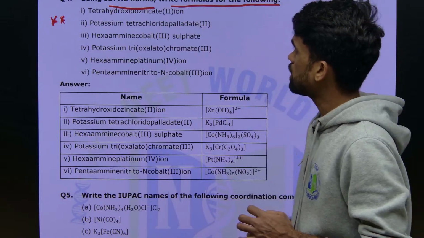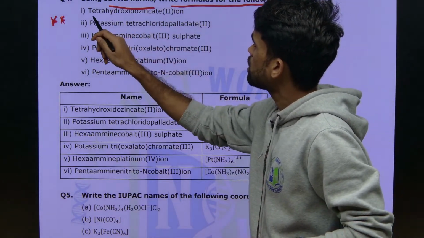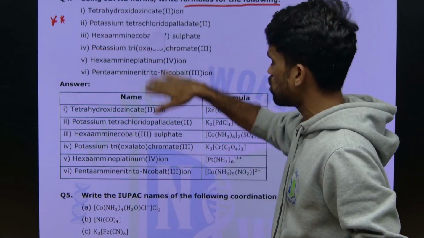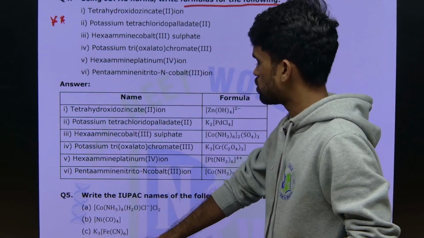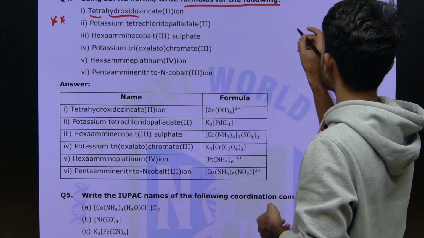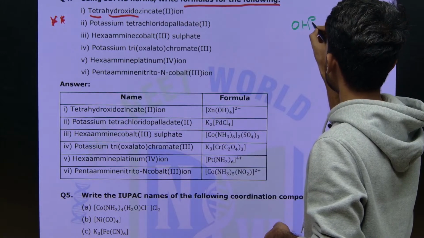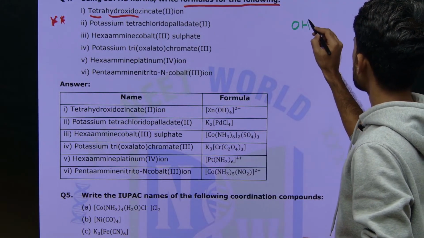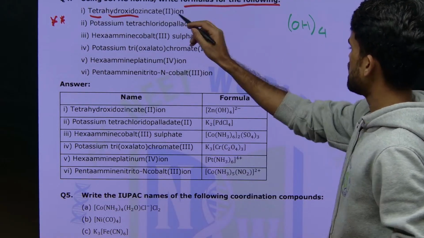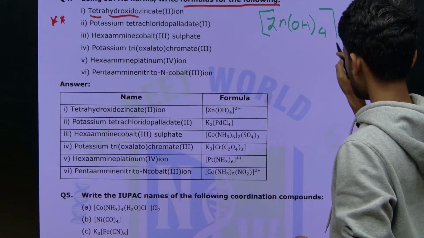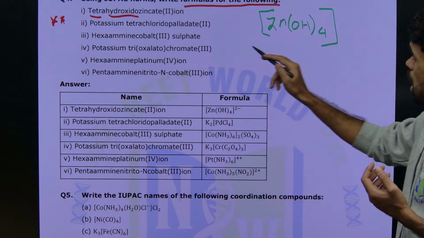Look here at what they are saying: tetrahydroxido zincate(II) ion. Tetra means 4, hydroxido means hydroxide ions, OH minus ions. How many? OH minus ions are 4. Zincate means zinc. Now close the bracket. So zincate 2, and they are saying ion.